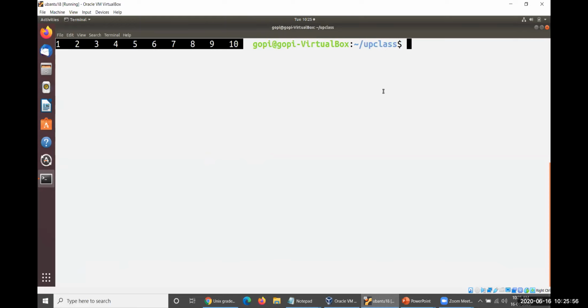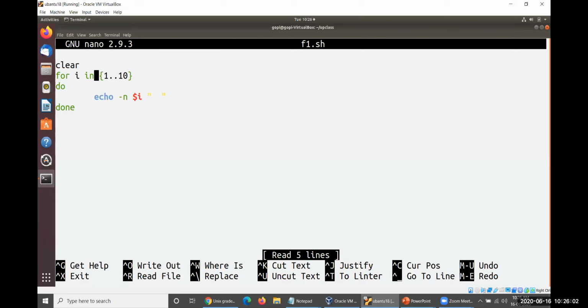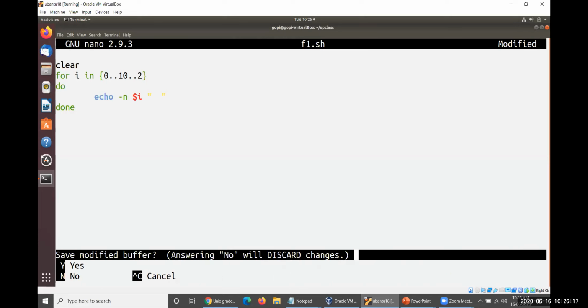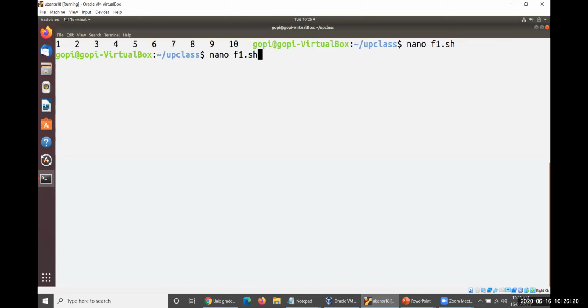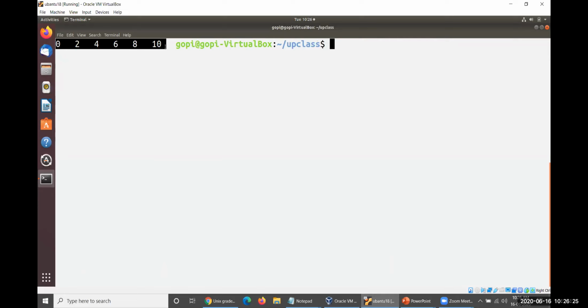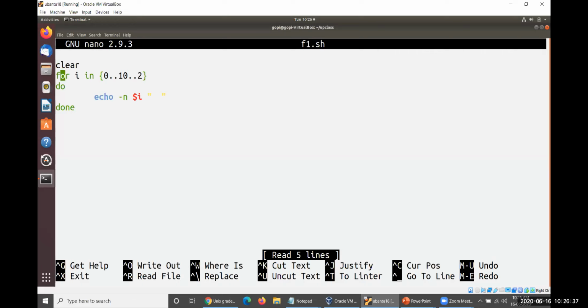Okay, this is the second point, and the third one is wanting to take some step count. So let me introduce step count, double dot. Let me start this particular value right away from 0, and I want to display only even numbers here. So step count is 2. Then what exactly is being evaluated here? Let me execute this one for you. 0, 2, 4, 6, 8, 10. Okay, hope that you understand. If you want to avoid 0, you have to start our initialized value right away from 2, and you will continue. So in this way, you have to take these values into consideration here.